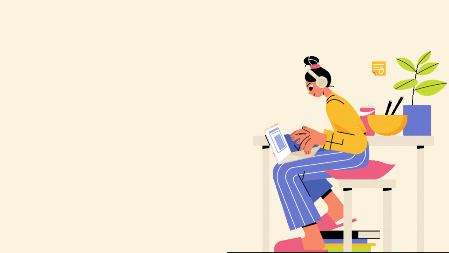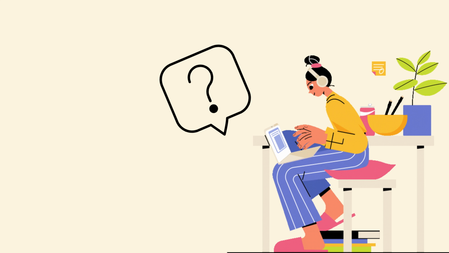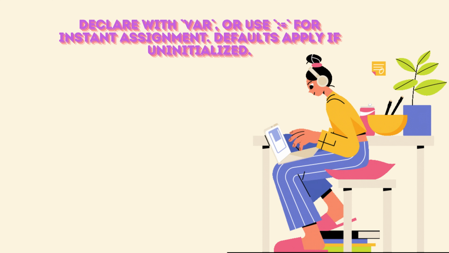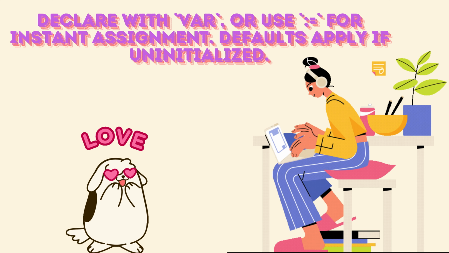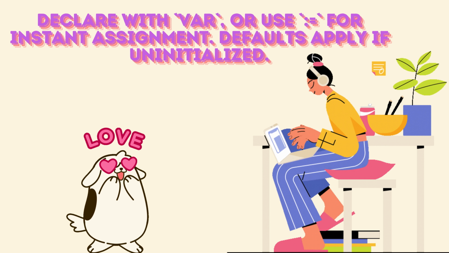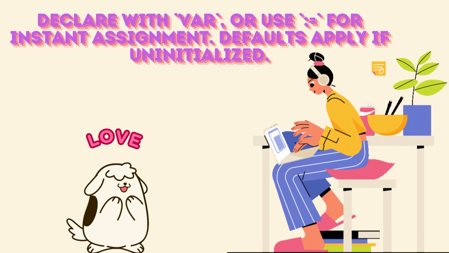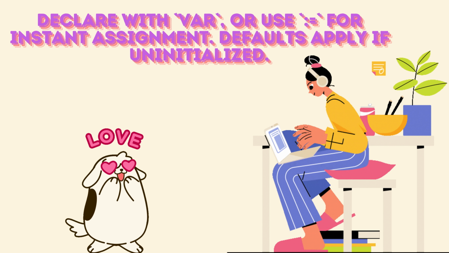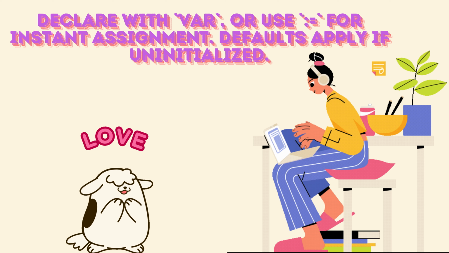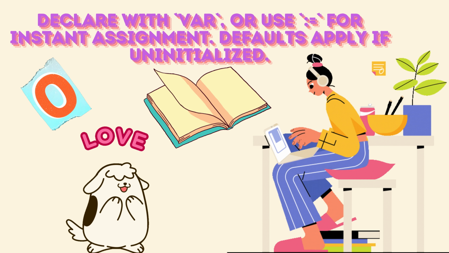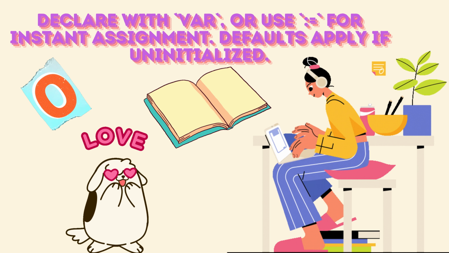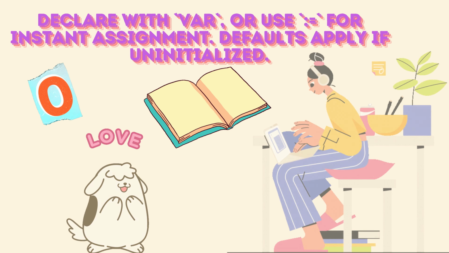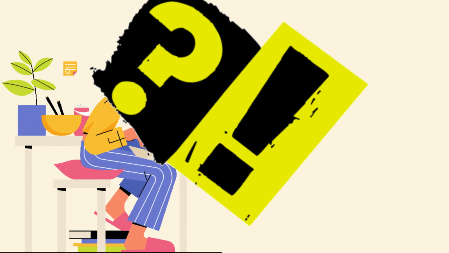Now, onto something trickier. What's the difference between declaring and assigning variables in GoLang? Rusty explains, you can declare a variable with var and assign it later, or use := to declare and assign in one go. If you don't initialize a variable, it defaults to 0 or blank, depending on the type, like how Rusty always has a default chew toy ready when he's not chasing after sticks. A must-know for senior interviews.